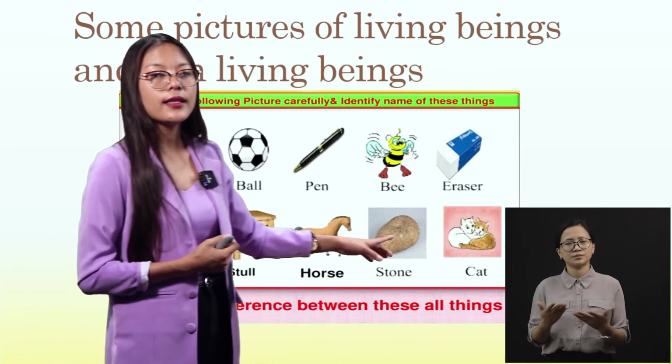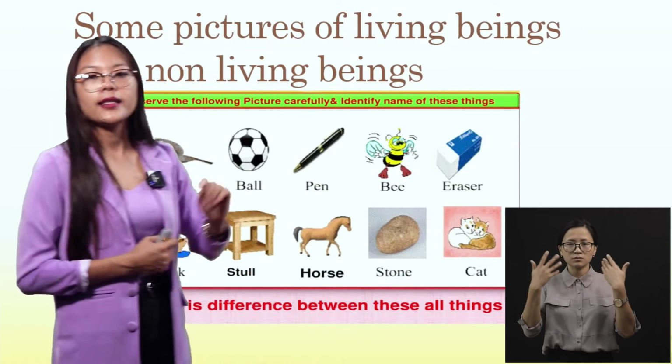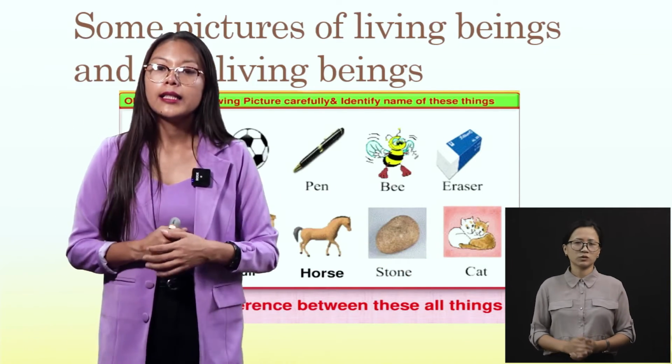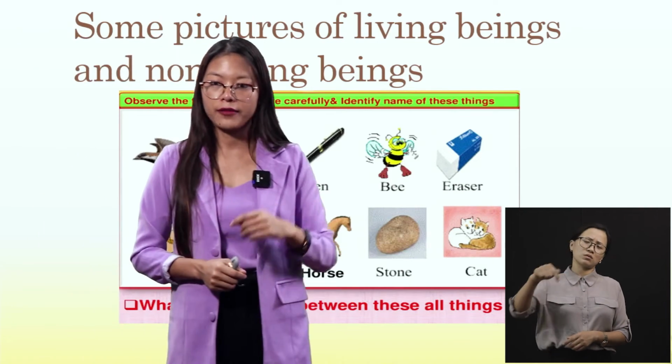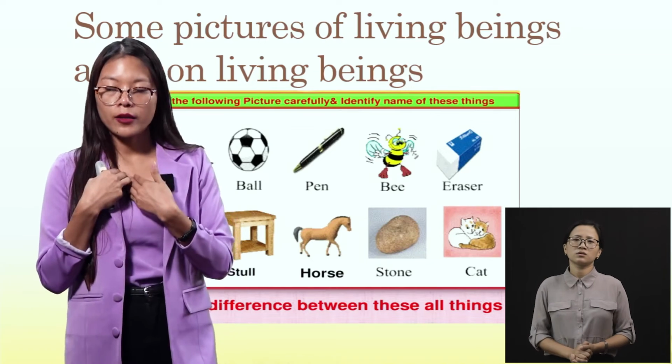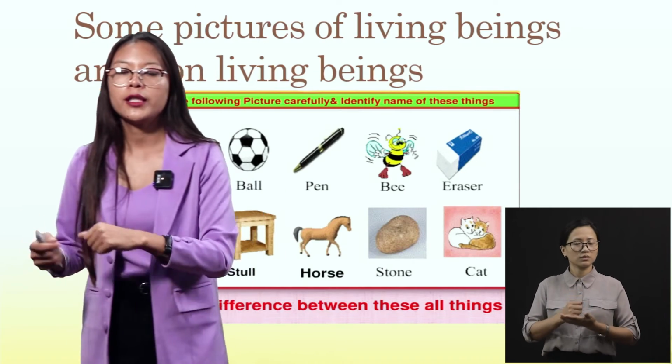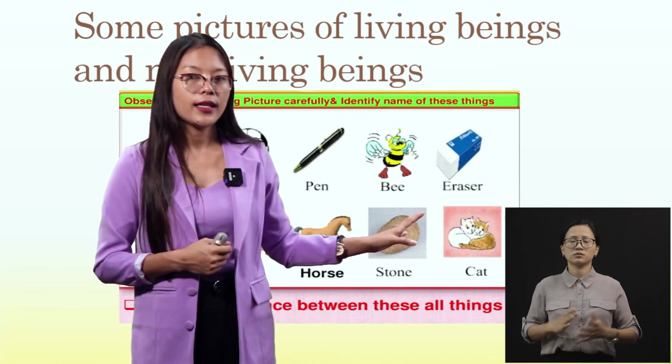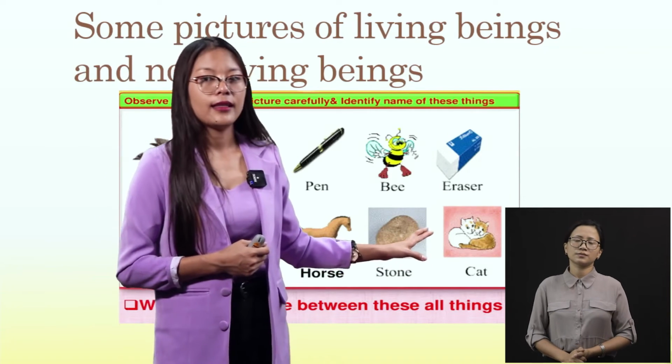Now, next is cat. C-A-T, cat. So, cat, it can move around by itself, right? Cat moves without the help of human beings. It runs around in the kitchen. So it is called, yes, a living being, okay?